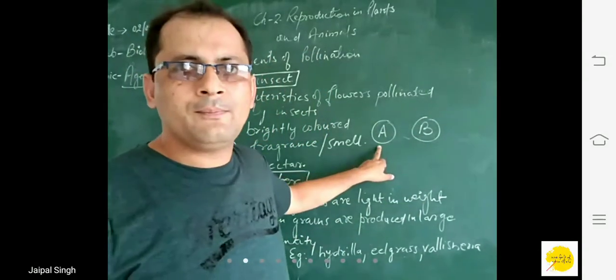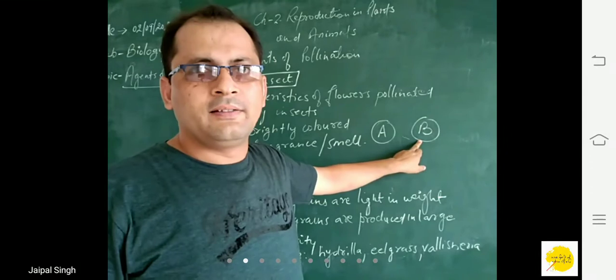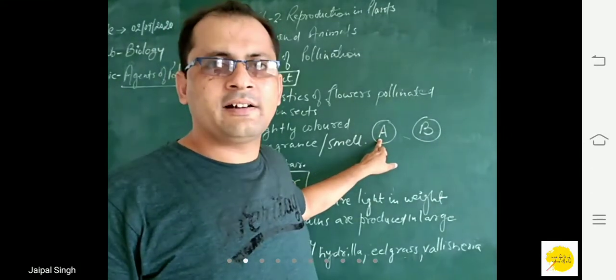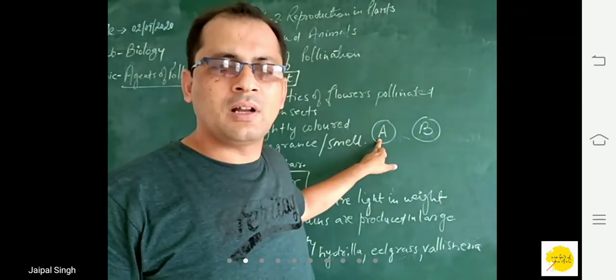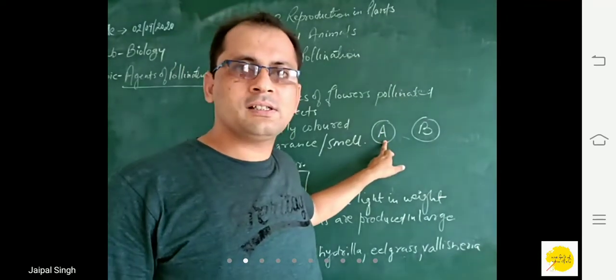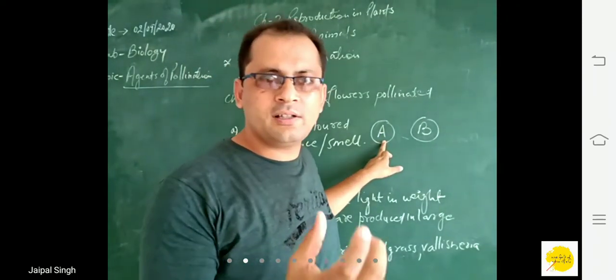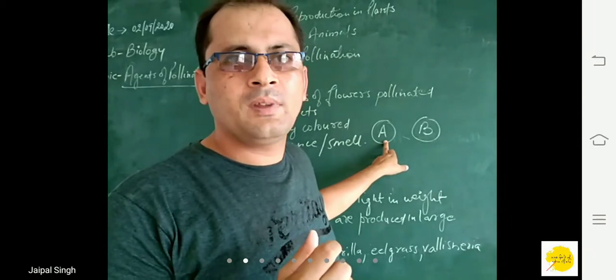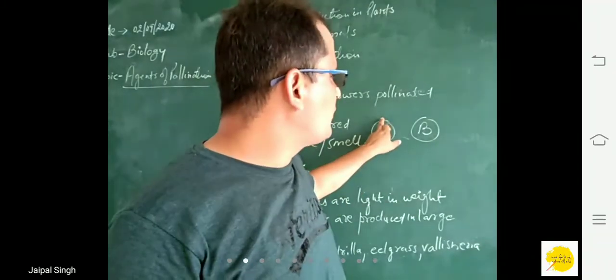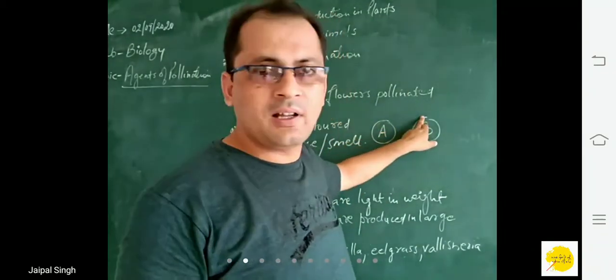This is one flower, this is another flower. The insect sucks up the juice from this flower, and during this process, the pollen grains get stuck to the body of the insect. Now, the insect moves from this flower to some other flower.